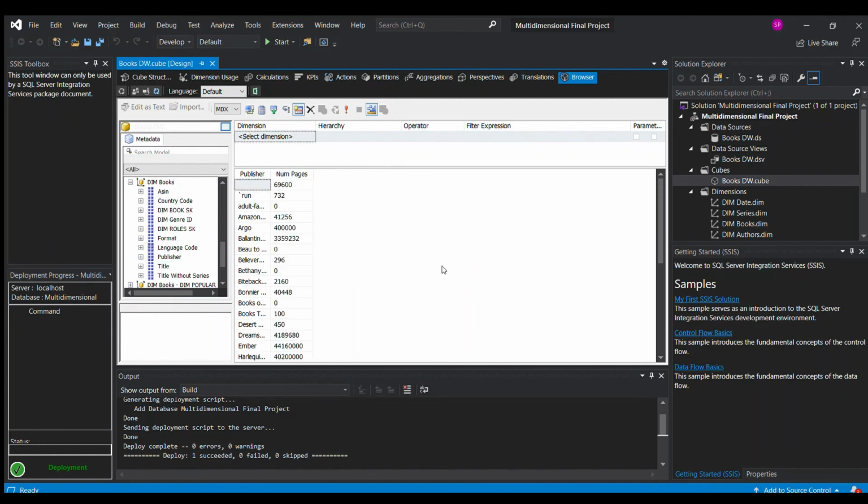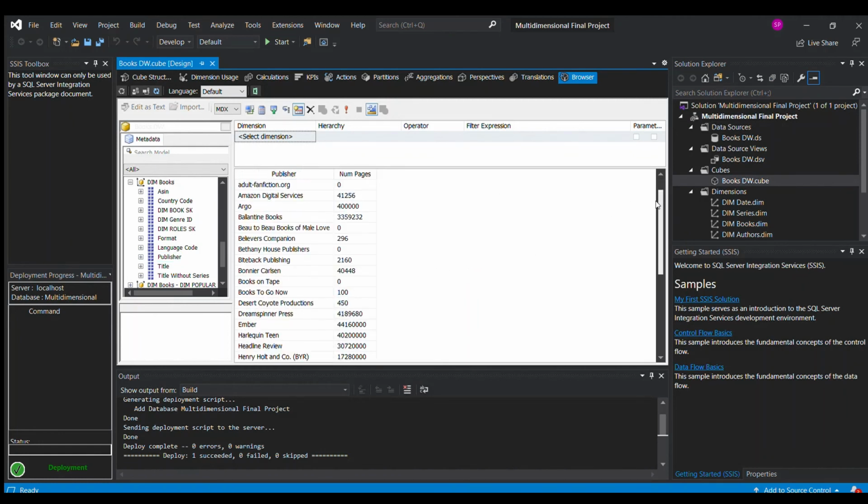Click on execute query, and you can see that we can easily see the query results. So this is the cube design, and we can use this to quickly perform analysis, which is the main goal and the main reason for creating a data warehouse.